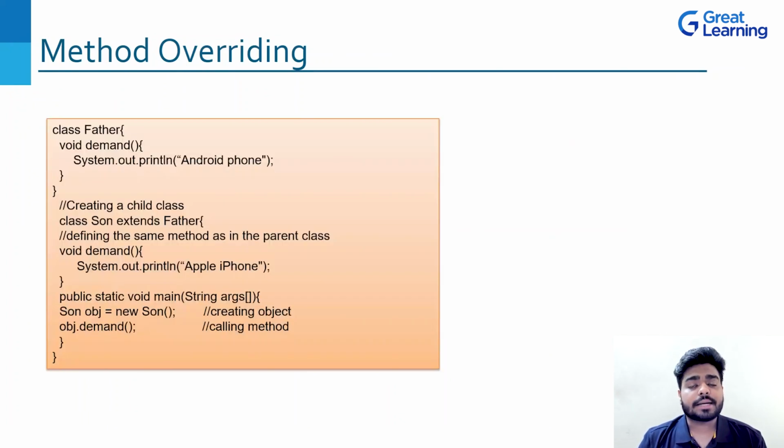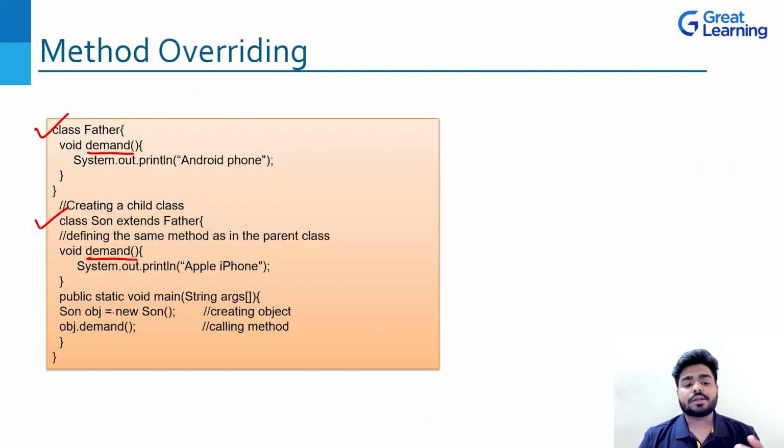So this is one example of method overriding. Let's understand what is happening. Okay, so we have a class and we have another class which is extending the parent class. So this is fine. And this particular class is having a function or a method which we call demand. So it is very true that the child class should also have the same method name, and we have it. And the parameter is also same, that is default. There is no parameter as such, right? Now you can see we have also written a comment defining the same method as in parent class.